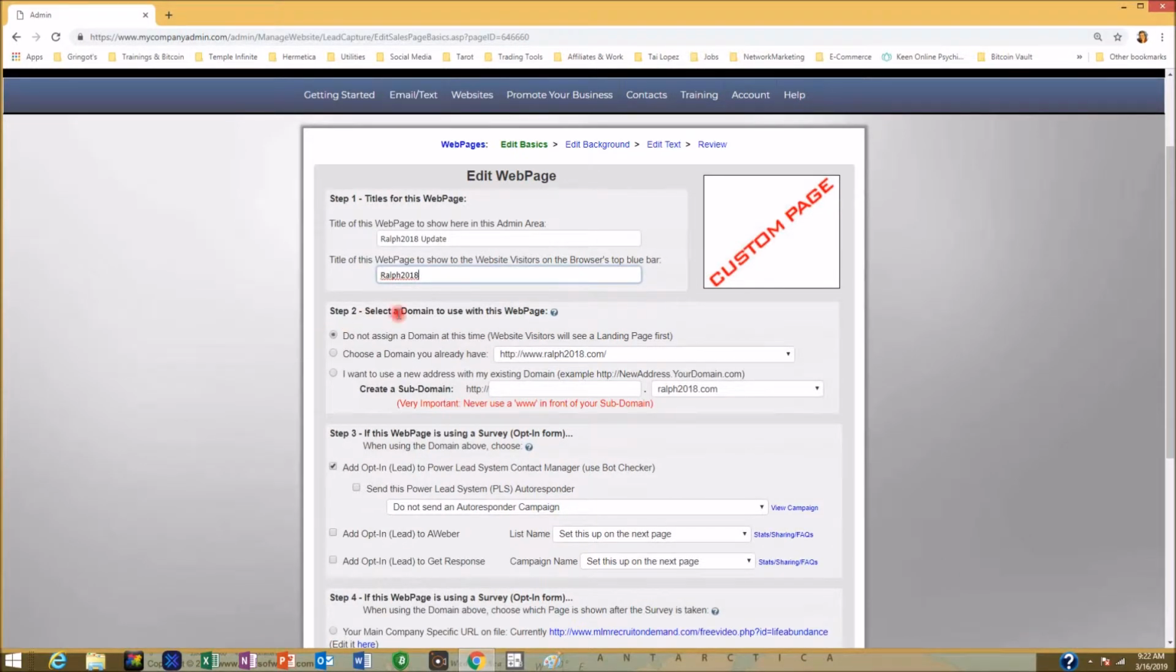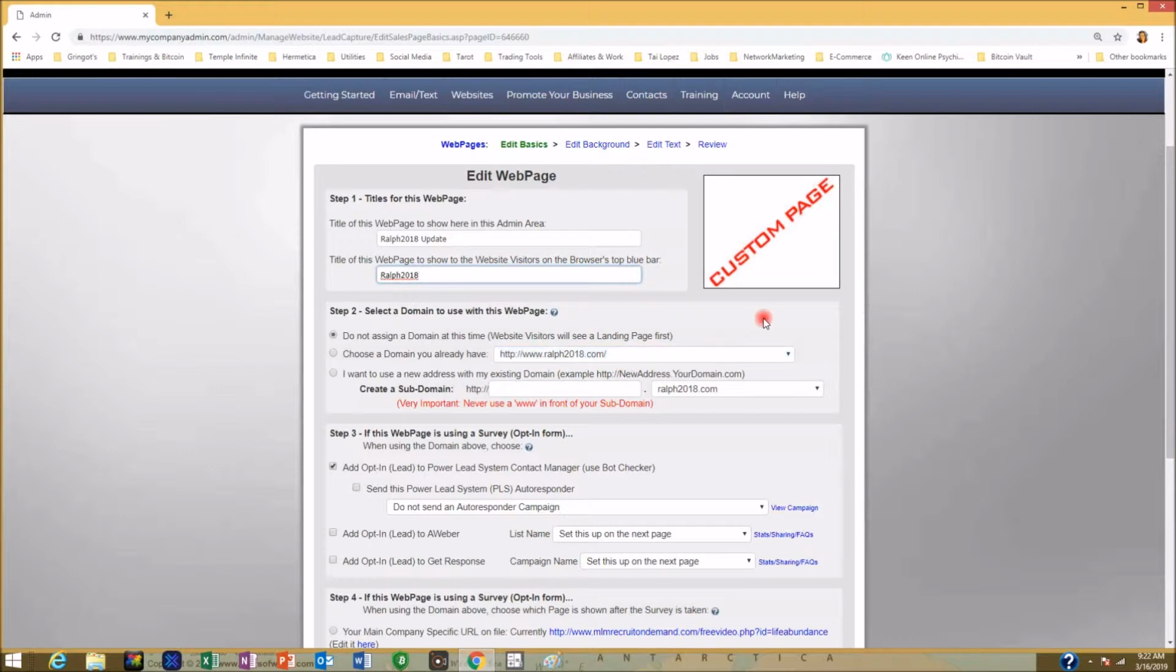Now, step 2 is select a domain to use with this web page. Since I am updating a web page that is already active, and I don't want to mess with it while it's active, I'm not going to assign a domain to this web page right now. I can go back, and after I'm done making my edits, I can go ahead and assign it a domain, and this is the one it's going to be,